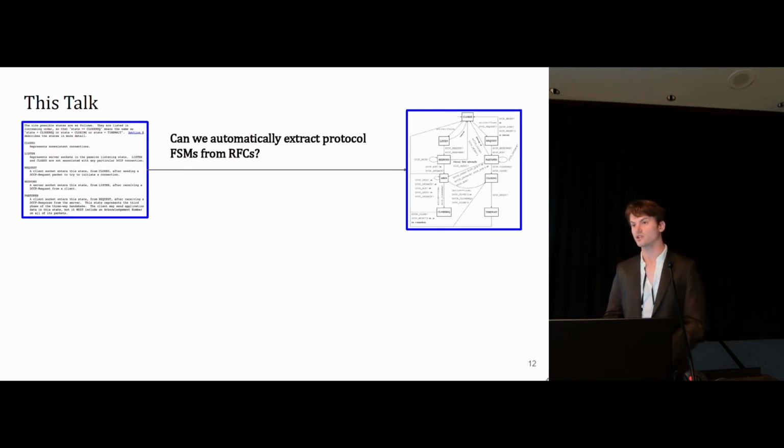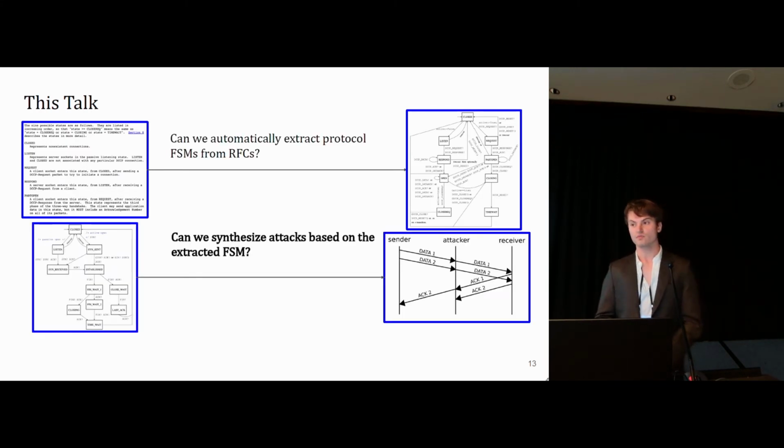So we'll ask two questions, and we'll answer both affirmatively. The first question is, can we automatically extract a protocol finite state machine from just its English language prose specification document, in our case, a request for comments document? And the second question is, when we extract this FSM, we want to know, is it correct somehow? It's difficult to define what this means.